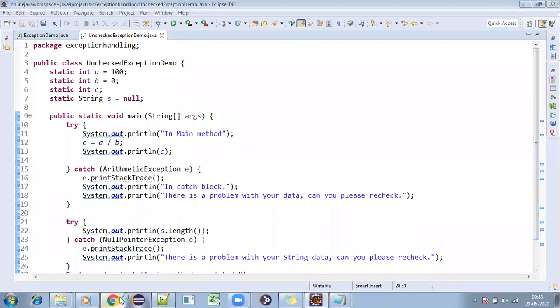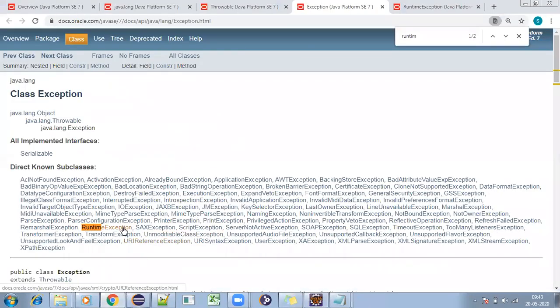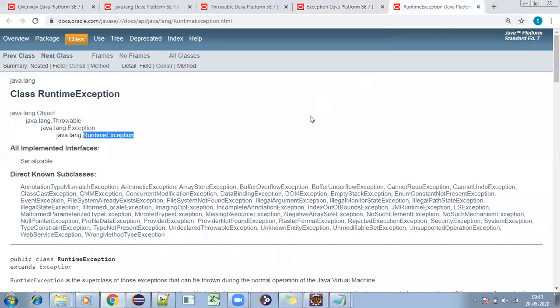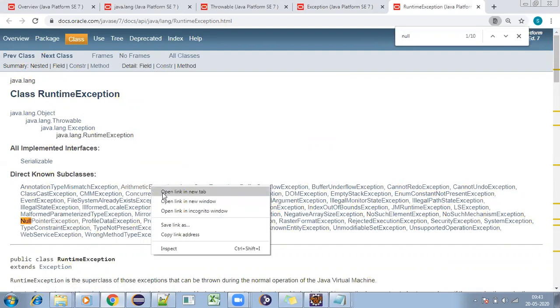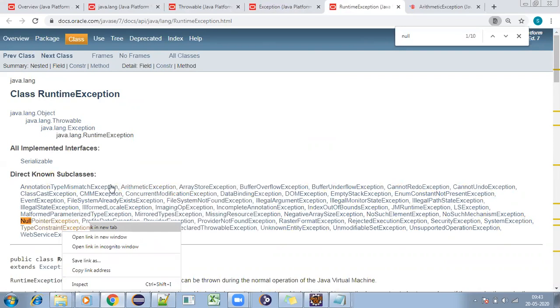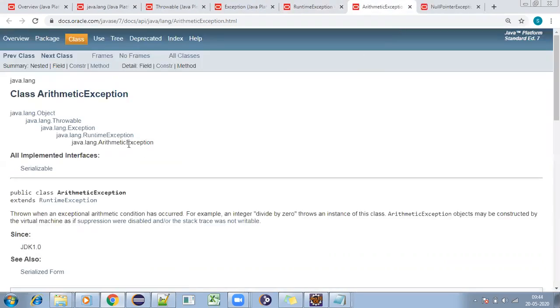So here if you can see whatever we discussed, right? Runtime exception. Under runtime exceptions you will have arithmetic exception. So you can see arithmetic exception here. Again you can see null pointer exception here. So these two are also classes, predefined classes we can say. You can go through these API docs and try to understand arithmetic exception. Who is the superclass? Runtime exception. Who is the superclass? Exception. Who is the superclass? Throwable. Who is the superclass? Finally, object. So like this, the chain goes.